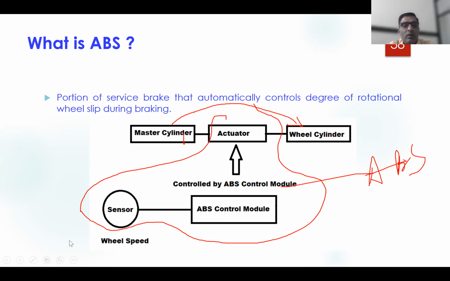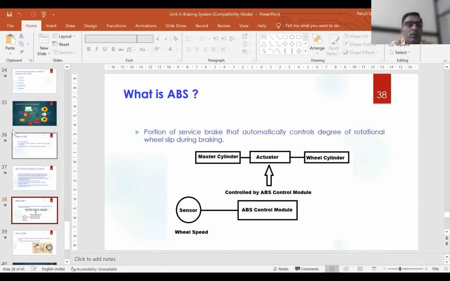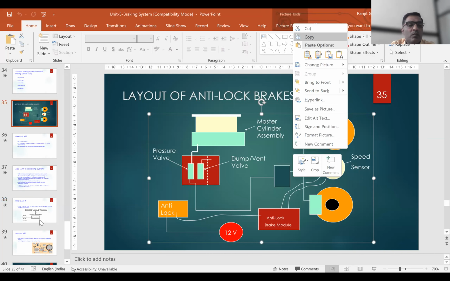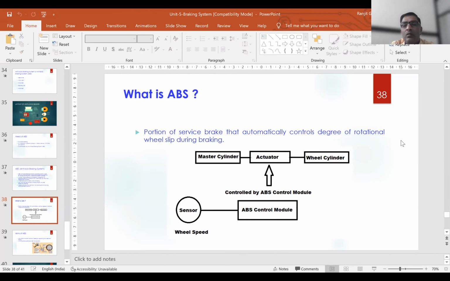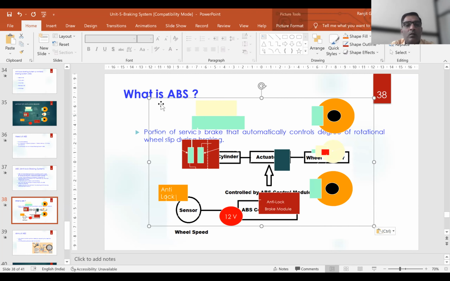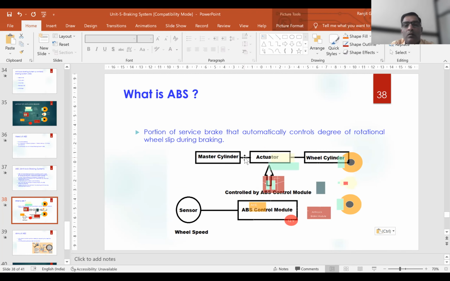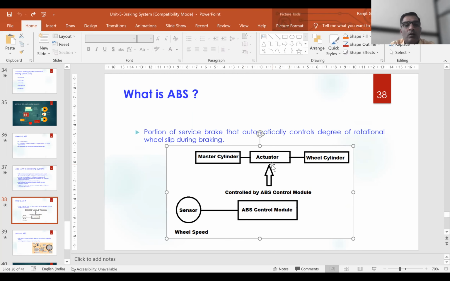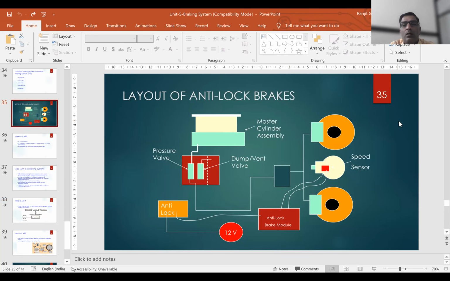Now I will add one more figure in the same one, so just wait for a minute. Please wait.